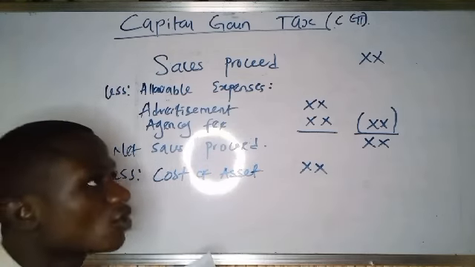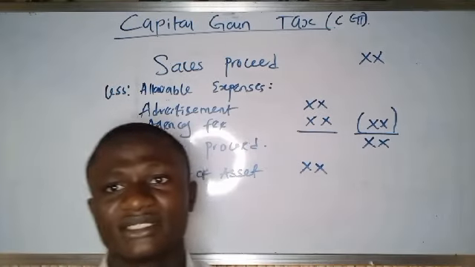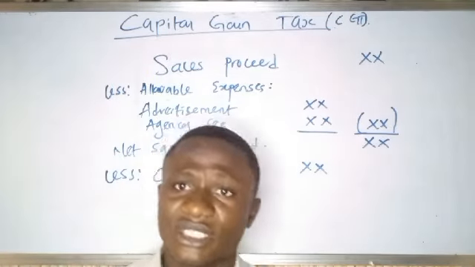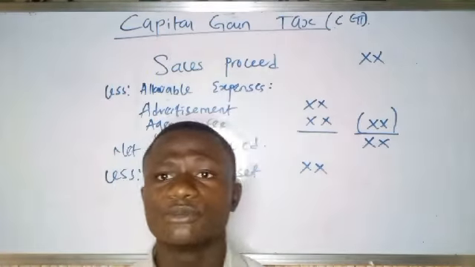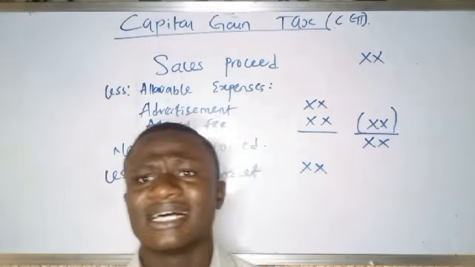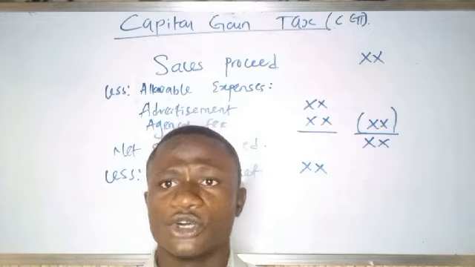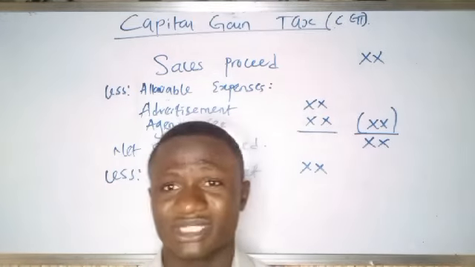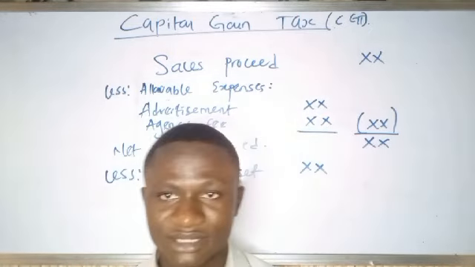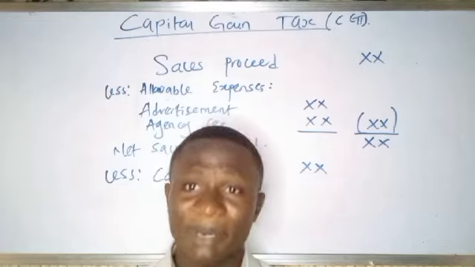So there are some costs that might be incurred alongside the asset. For example, imagine you bought a land for 10 million naira, and at some point you had to build a building or something on it. All these are costs that are incurred in line with the asset. So they are part of the cost of asset.